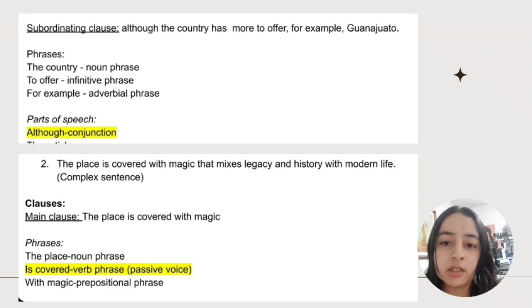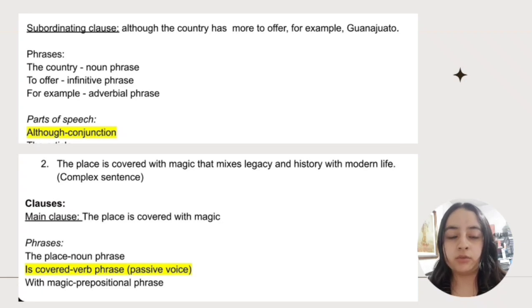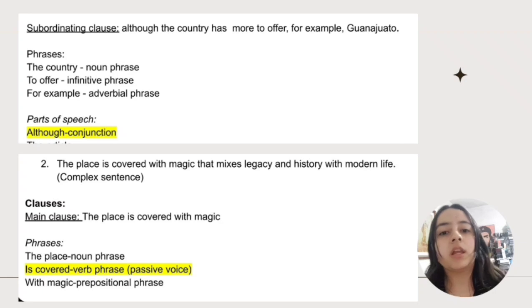And then it is formed by an auxiliary verb, which is the verb to be, and then a past participle. And here it is important to point out that the passive voice can be in any verb tense. The verb to be, I mean the auxiliary, will change according to the verb tense that we want to express. And the other phrase that we have is "with magic," which is a prepositional phrase. And now each individual word.